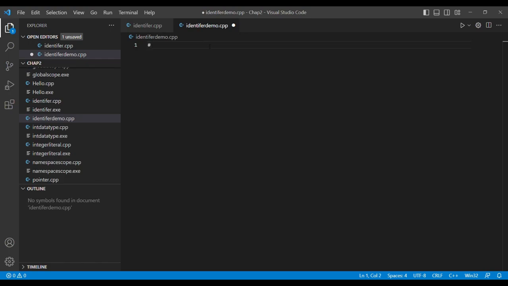Here you can see I will be writing first hash include, and you can see the IntelliSense feature over here, int main, return 0. I will be putting an enter over here, and it is always better to include the standard namespace, so I will be including it.